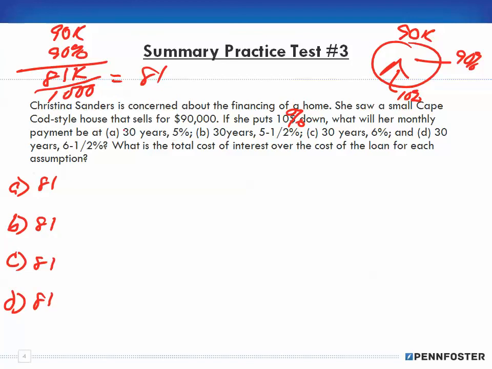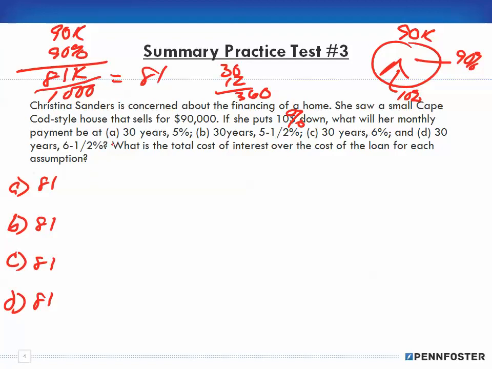They're all 30 years, so 30 years times 12 months means there are 360 monthly payments. So all we're doing is looking up the factors for 5%, 5.5%, 6, and 6.5.